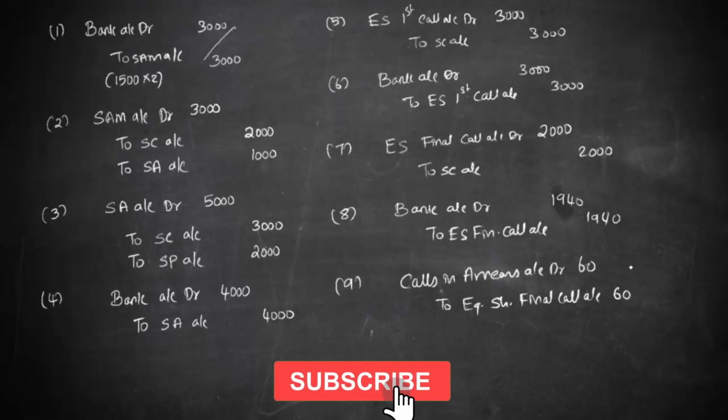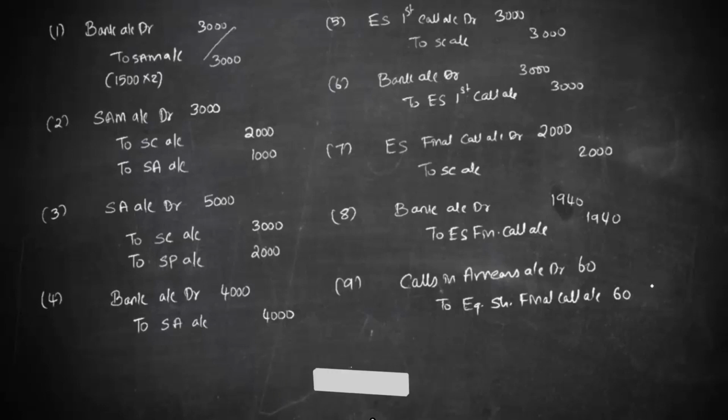Now, there is an arrear of 60 on how many shares? On 30 shares there is an arrear of 60. The company is going to go for forfeiture. It means they would have debited for the entire face value, that is 10, and that should be cancelled.